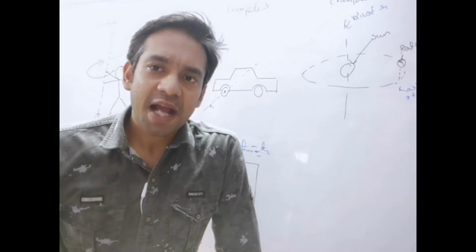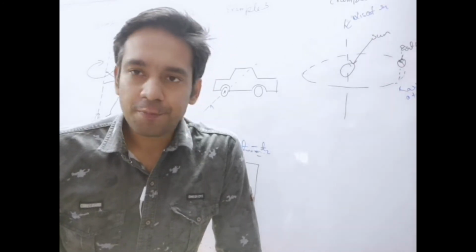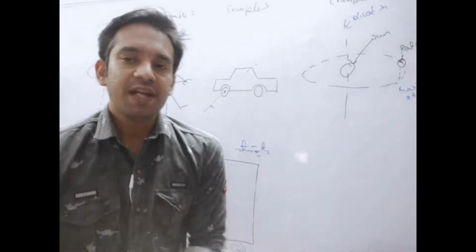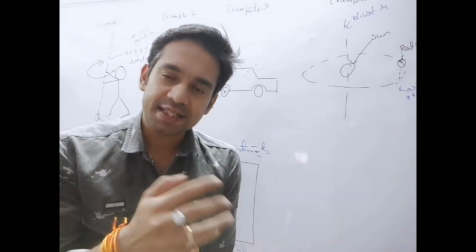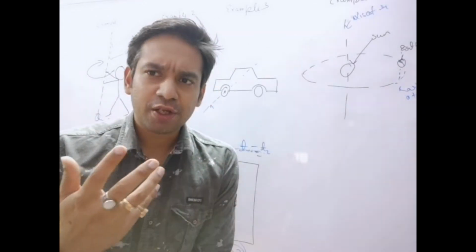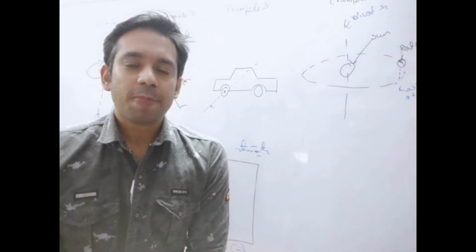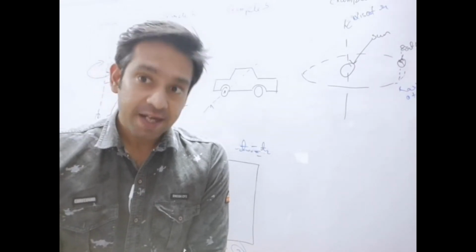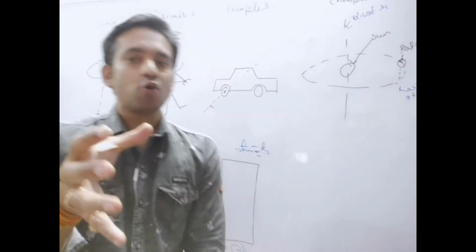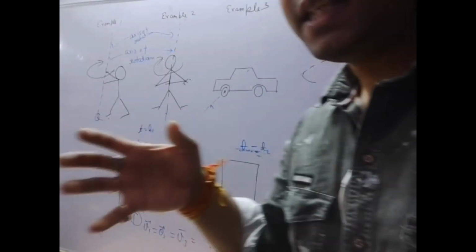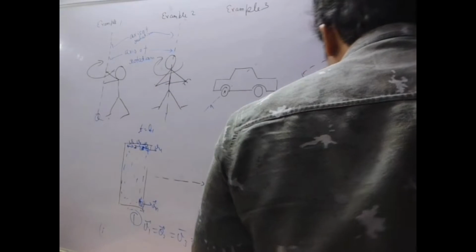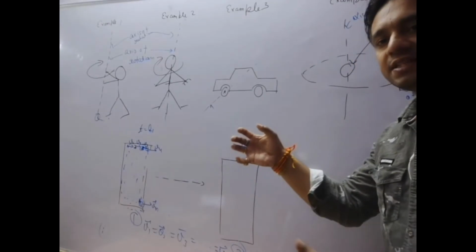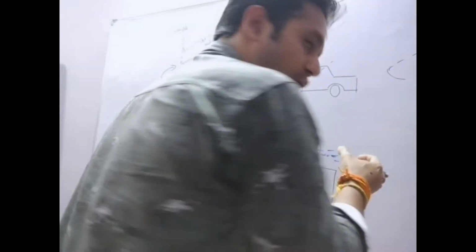My approach is that I will take examples from my childhood memories and from practical life. In this way it is very easy to understand the topic, and I will use it to advantage further on. First of all, whenever we go to a playground and find a pole, we grab the pole and take a rotation motion about it. Like this is a pole and we are rotating around it.